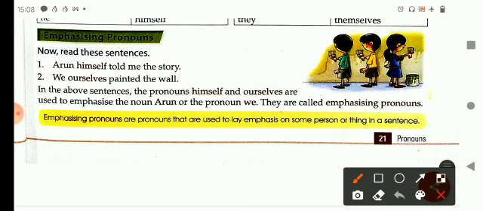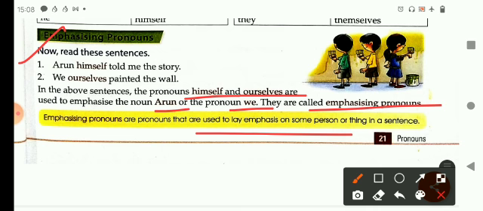Now let's read about emphasizing pronoun. First read the sentences carefully. Arun himself told me the story. We ourselves painted the wall. In the above sentences, the pronouns like himself and ourselves are used to emphasize the noun Arun and the pronoun we. They are called emphasizing pronouns. So emphasizing pronouns are the pronouns that are used to lay emphasis on the same person or same thing in a sentence.